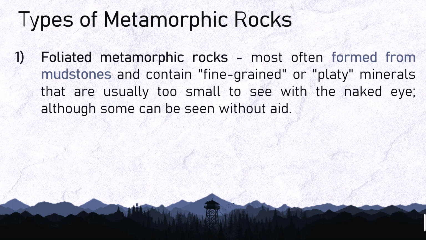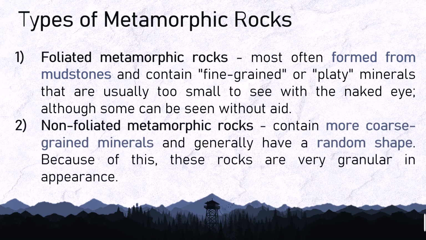Foliated metamorphic rocks are most often formed from mudstones and contain fine-grained or platy minerals that are usually too small to see with the naked eye, although some can be seen without aid. Second is the non-foliated metamorphic rocks. They contain more coarse-grained minerals and generally have a random shape. Because of this, these rocks are very granular in appearance.